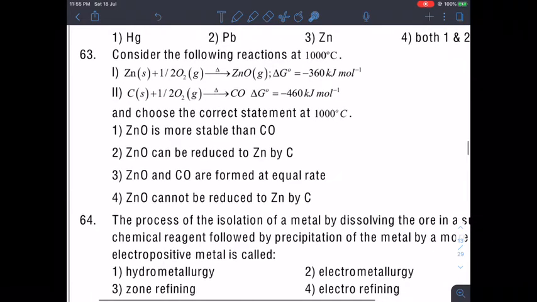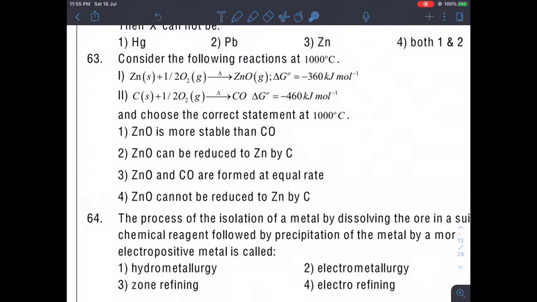Now moving to the next question. Consider the following reaction at 1000 degrees centigrade. So as we can see, for 1 mole of ZnO, when it forms, the value of delta G is minus 1000, whereas if you look at the CO, at 1000 degree it is minus 460. So choose the correct statement at 1000 degrees centigrade. Obviously, if delta G is more negative, that means it is more stable thermodynamically. So ZnO is more stable than CO is a wrong statement.